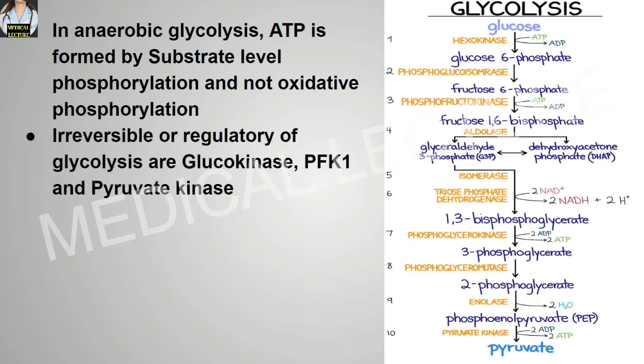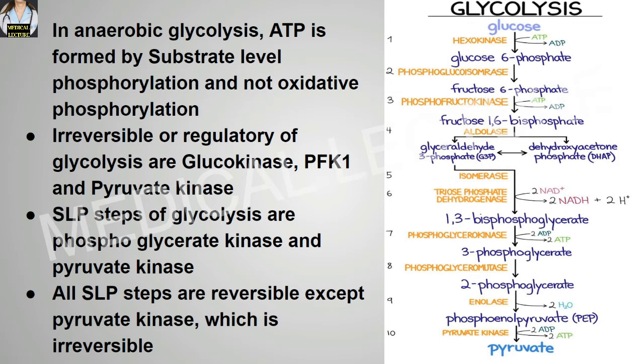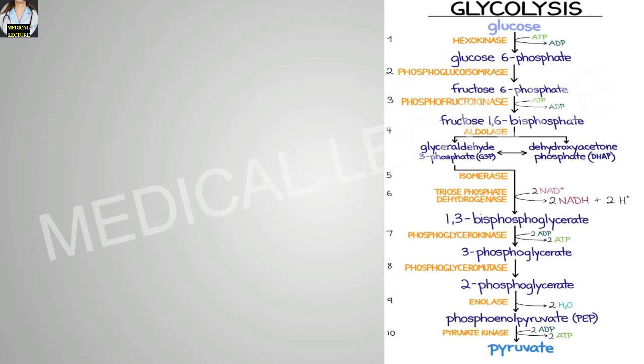The irreversible or regulatory steps of glycolysis are glucokinase, phosphofructokinase 1 and pyruvate kinase. The substrate level phosphorylation steps of glycolysis are phosphoglycerate kinase and pyruvate kinase. All the substrate level phosphorylation steps are reversible except for pyruvate kinase, which is irreversible.